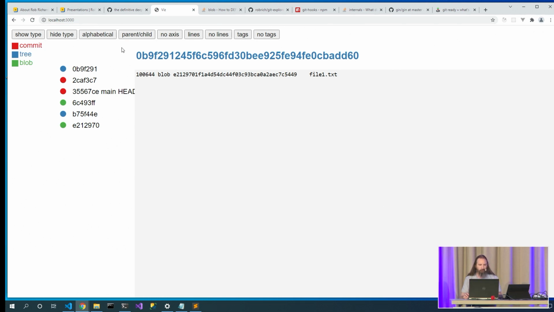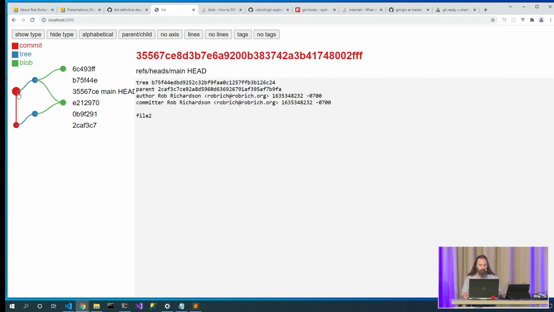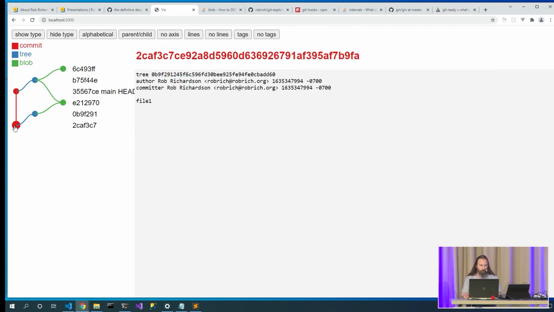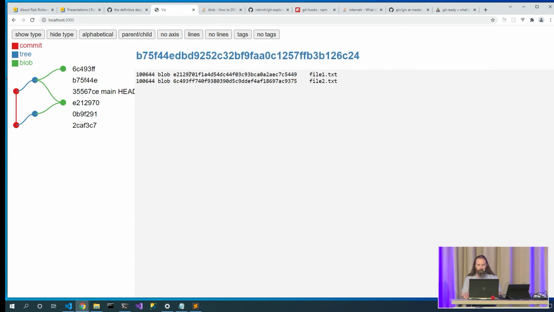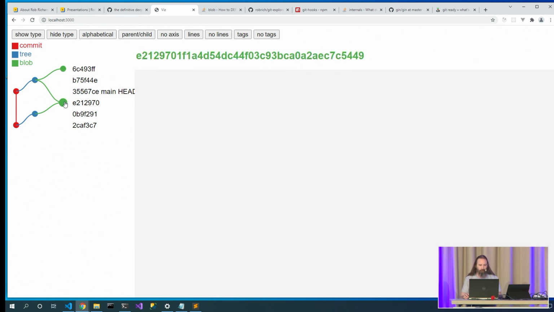But let's actually view them as parent-child. And I'll show the lines and show their tags. And now I can see, here's the commit node. That's what I saw in my git log. And its parent node is right here. So there's that parent node. And when I'm looking at this commit node, it references this tree node. So here's this tree node. And this tree node tells me that there are 2 files in my working directory, this file and this file.